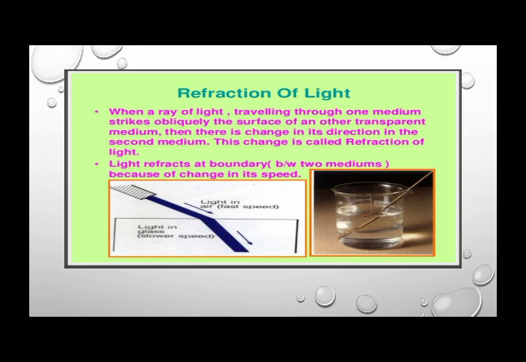Light refracts at the boundary between two mediums because of the change in speed. Because the speed of light in air is different from the speed of light in water. So that's why the angle or the position of the movement of the light ray is changed when it enters from one medium to another medium, right?